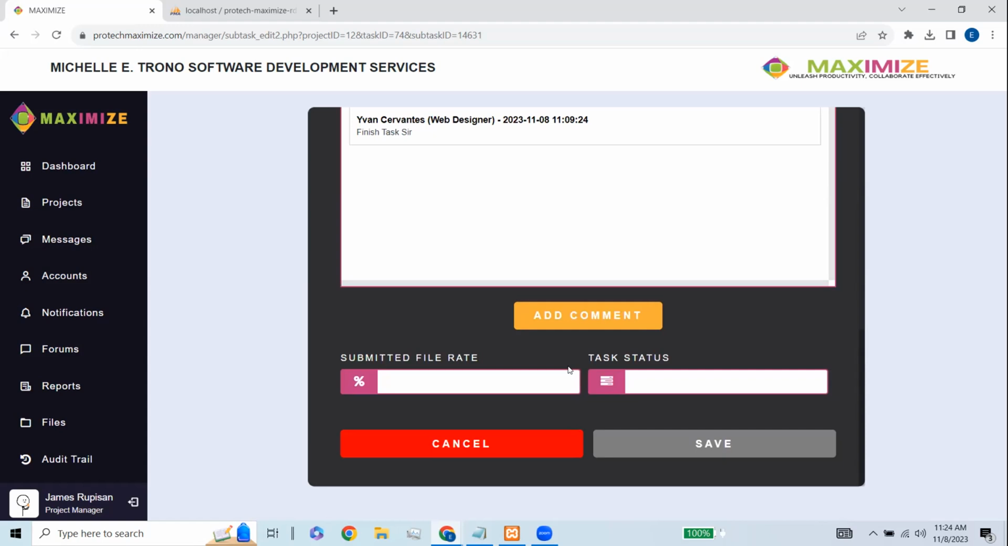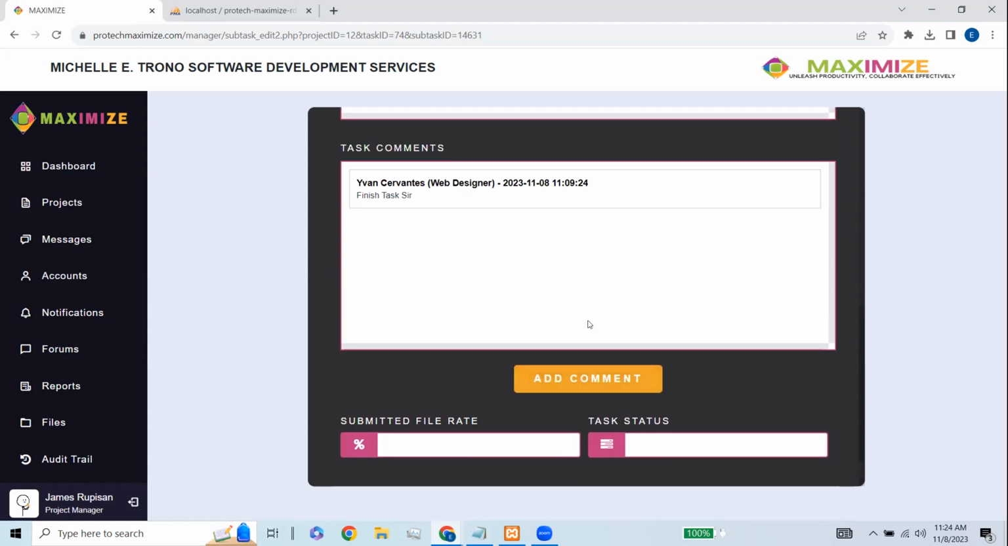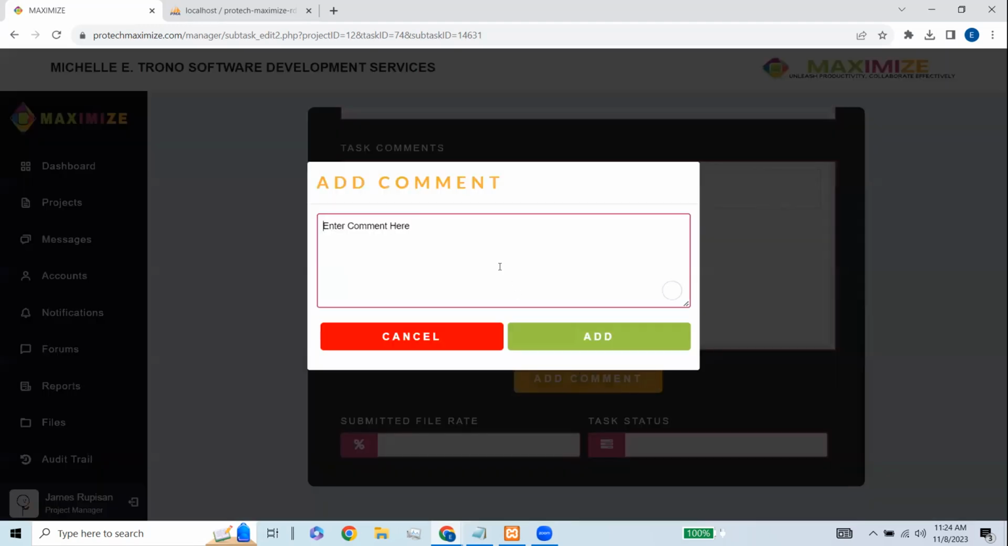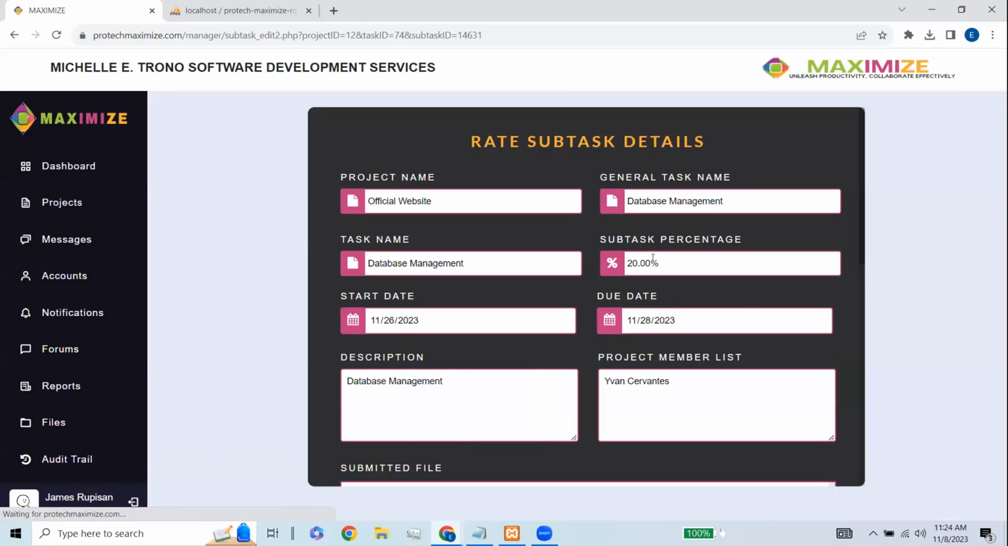What you can see, there is a comment. So we can add a comment there, like for instance, "This is good." Then add it.